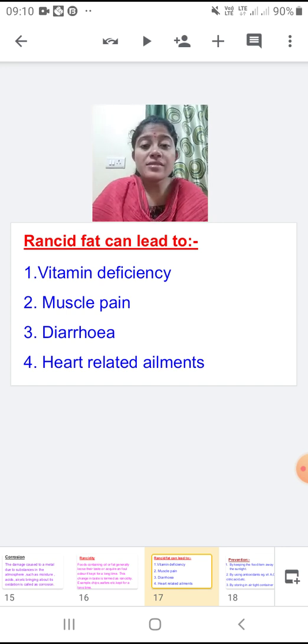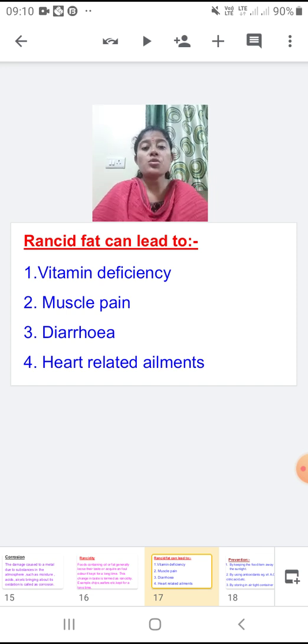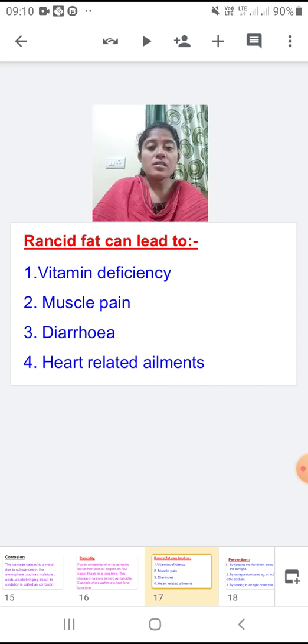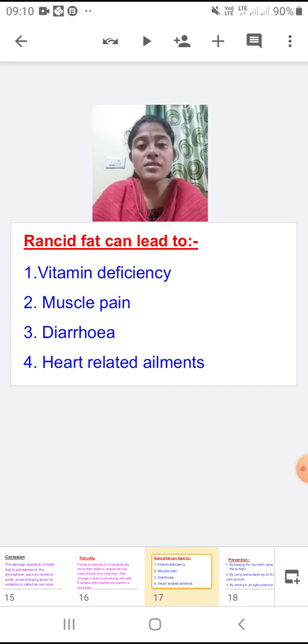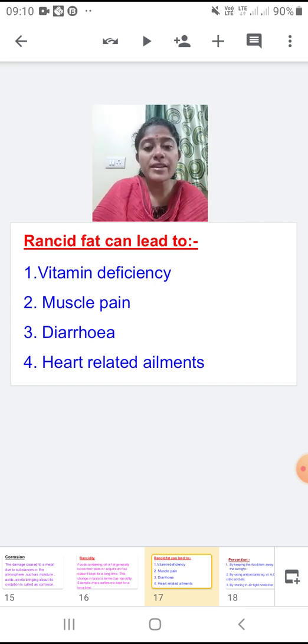Now this rancid fat can lead to vitamin deficiency if you are consuming that kind of food. If you are consuming rancid food, then the vitamin in your body will get deficit. Deficiency of vitamin will take place. You will start having muscle pain. Third, the most common thing, that is diarrhea.